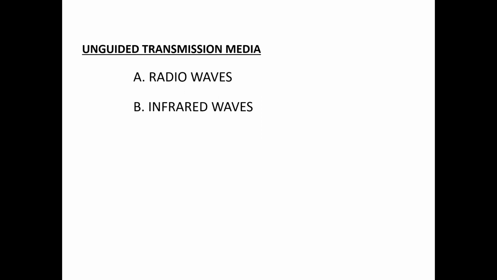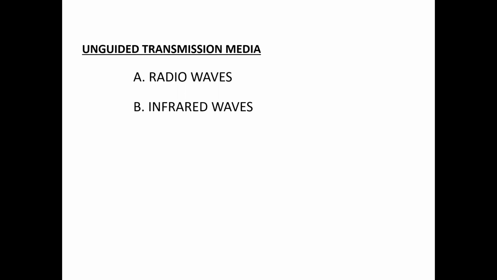Second one, infrared waves. These infrared waves are used only for very short distance communication, like TV remote, wireless speakers, automatic doors, and other household devices. Infrared signals can propagate within a room, but cannot propagate through walls. However, due to such short range, it is considered one of the most secure transmission modes.